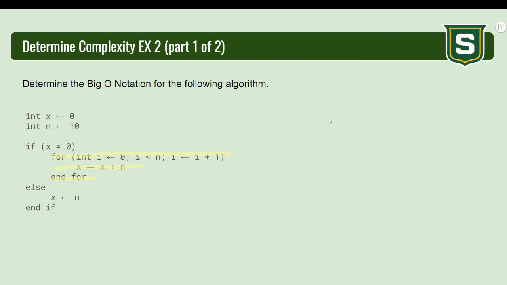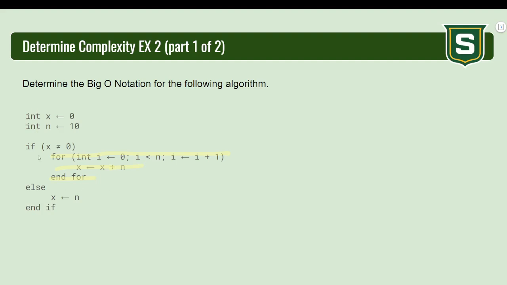Remember, this is worst case scenario. Is it possible that this does not get run? Yeah, it's possible, but worst case scenario, if our inputs are changed, this code could run. So when we do big O notation, it doesn't matter if it's inside of an if statement. It doesn't matter if sometimes it doesn't get run. Could it ever be run? That's what you're looking at here.